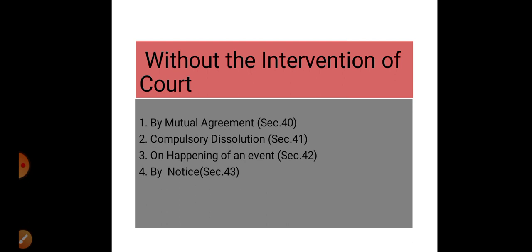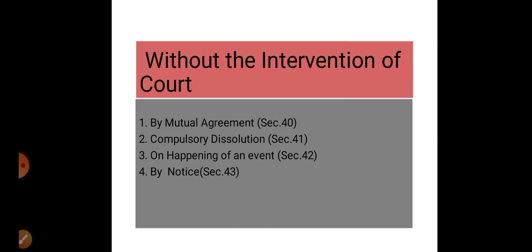Compulsory dissolution happens when a firm is compulsorily dissolved, when all but one partner of the firm becomes insolvent. Secondly, when business of the firm becomes unlawful. When any of the two cases happens, the firm is compulsorily dissolved. Number 3. On happening of an event.